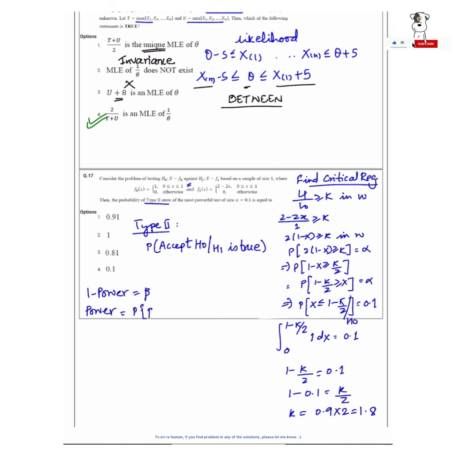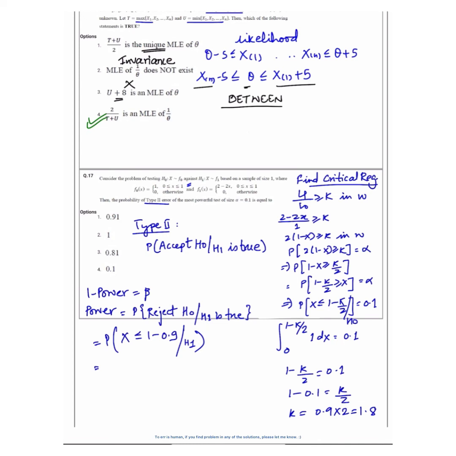I recommend finding beta using the power of the test. Why? Because when we are calculating the critical region, we have already used an integration. This integration is the same as the integration used in finding power, except that there we are using H0 and in power we are using H1.